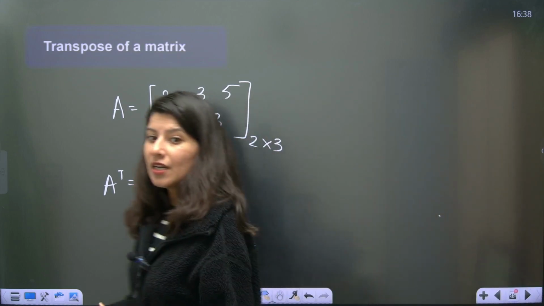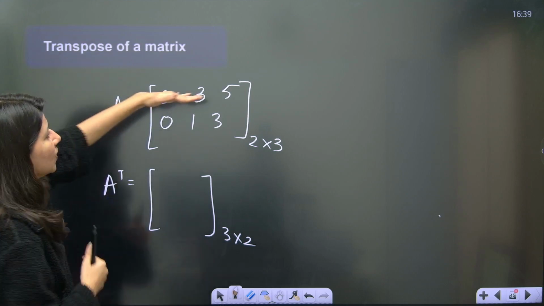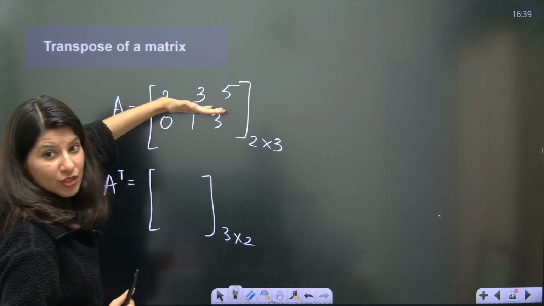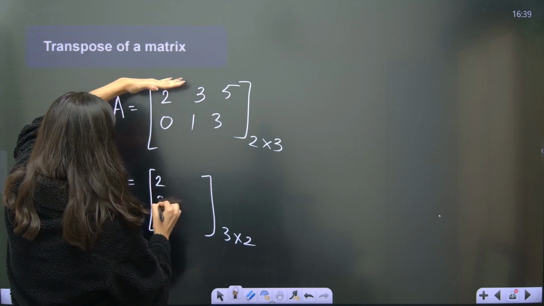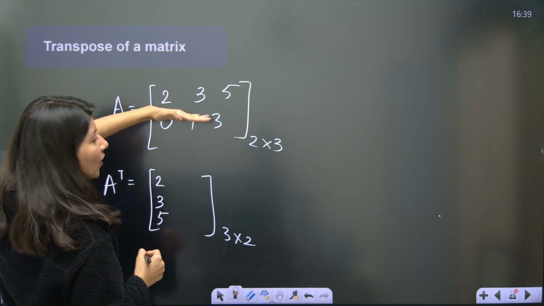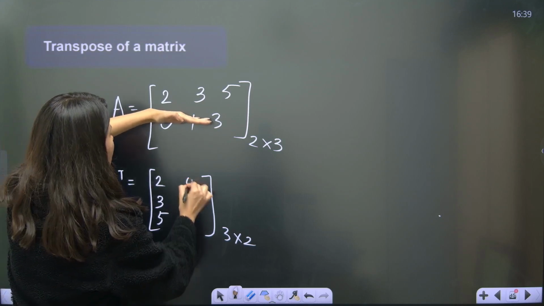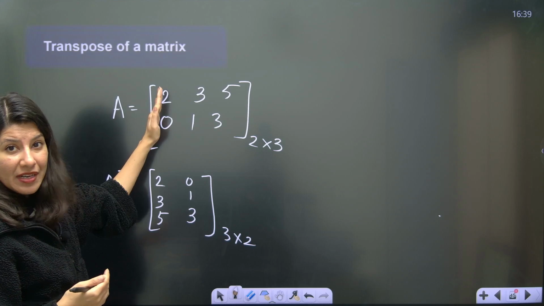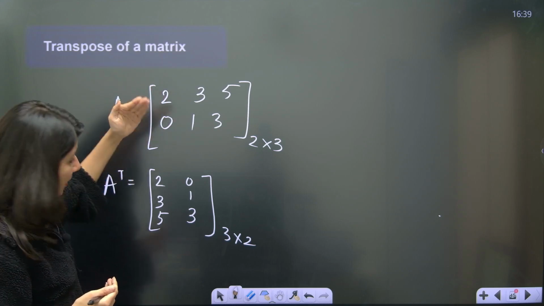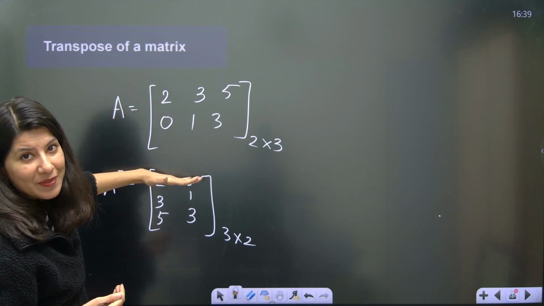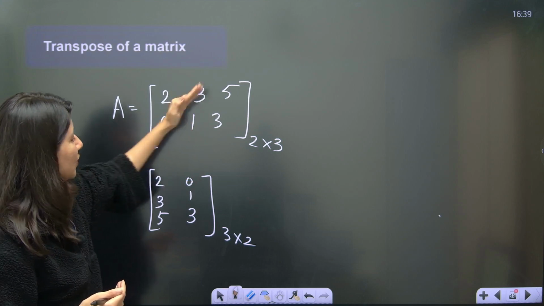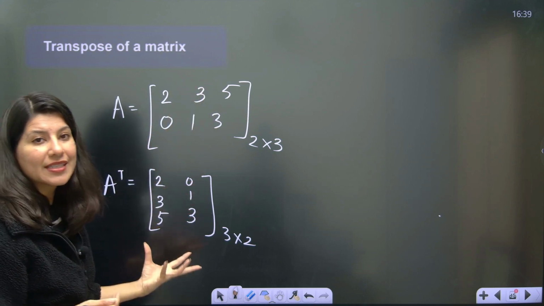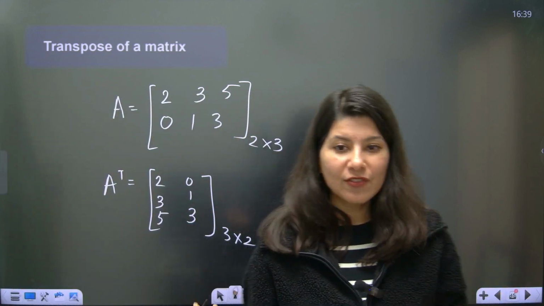So over here, this row 1 which you are seeing right here, it is going to become a column if I take transpose of this. So 2, 3, 5, which is right now a row, will turn into a column 2, 3, 5, and row number 2, which you can see 0, 1, 3, is becoming column number 2. And same, if I talk about column number 1, 2, 0, column number 1 is beautifully becoming row number 1. Column 2 is becoming row 2. Column 3 is becoming row 3. So this is how it is. The row and column interchange we call it as transpose.